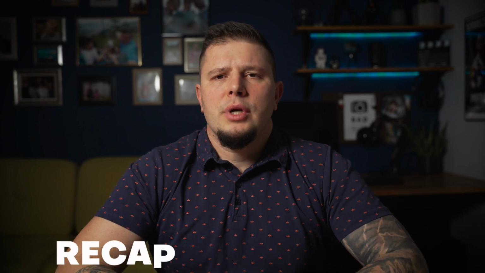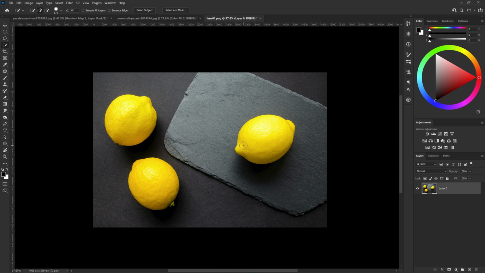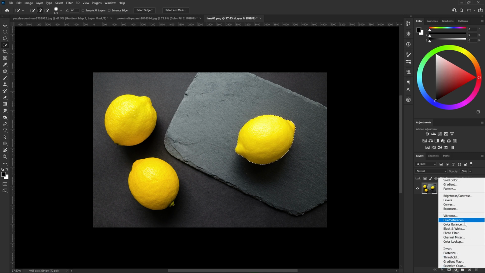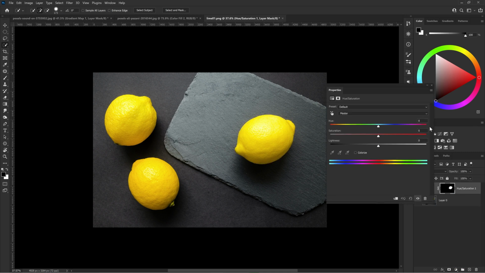Okay, it's time for a quick recap. Here is the most important information. To change the color of any element in the photo, one of the best solutions is to first make a selection. To create it, use the tool best suited for the situation, for example, the Quick Selection tool. Now add a new adjustment layer, like hue and saturation. Set the new color by manipulating the sliders. It's a good idea to use the Colorize option.